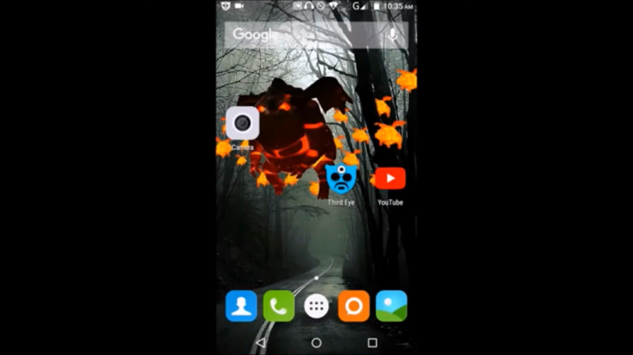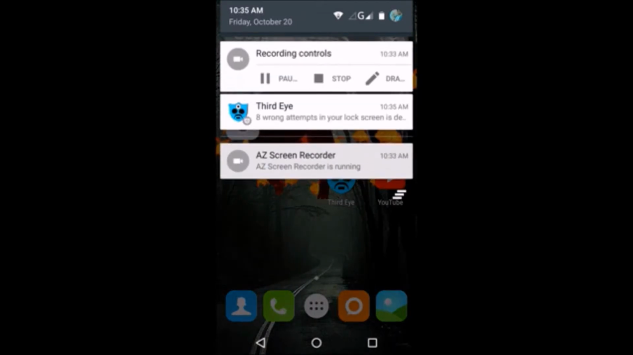So you will get a notification of this app in your notification bar. So let's check. See guys, so it is showing that 8 wrong attempts in your lock screen is detected. Press on it.